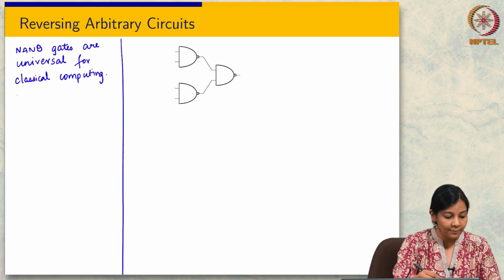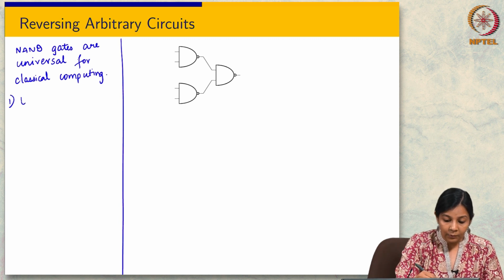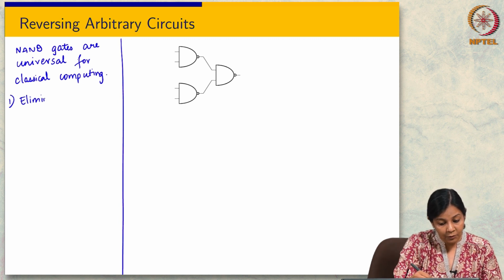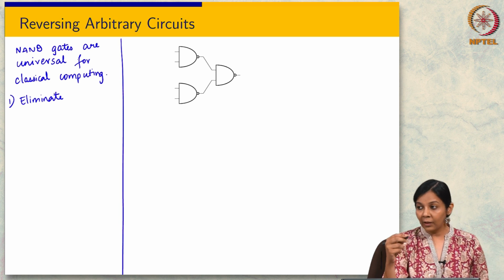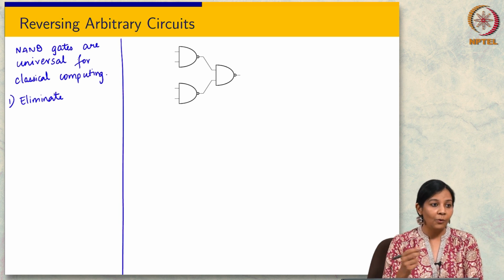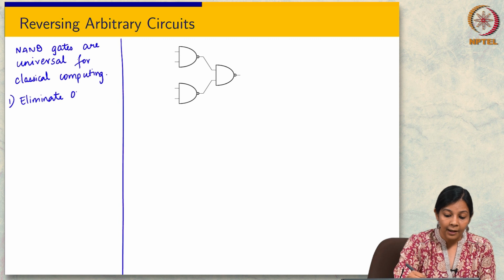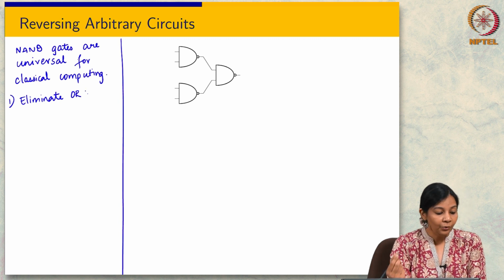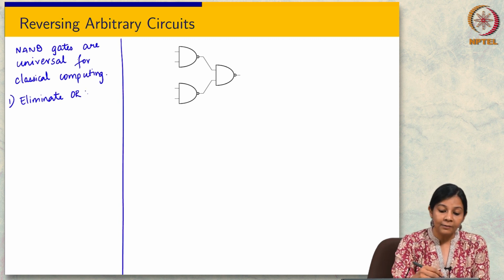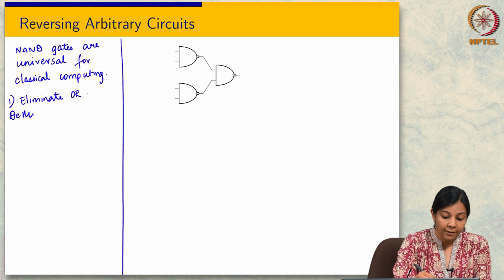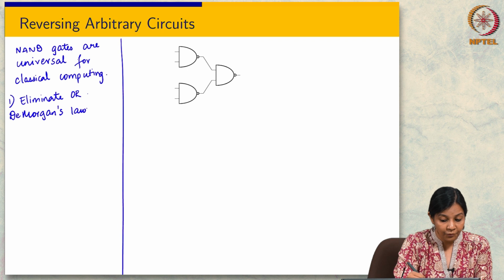Okay, so it's very simple. First I want to eliminate OR gates. I'm going to start with one gate at a time, and I'll show you how to remove it using the NAND gate. In order to eliminate the OR gate, it turns out that we can use De Morgan's law. If you haven't seen this before, I encourage you to look on Wikipedia.